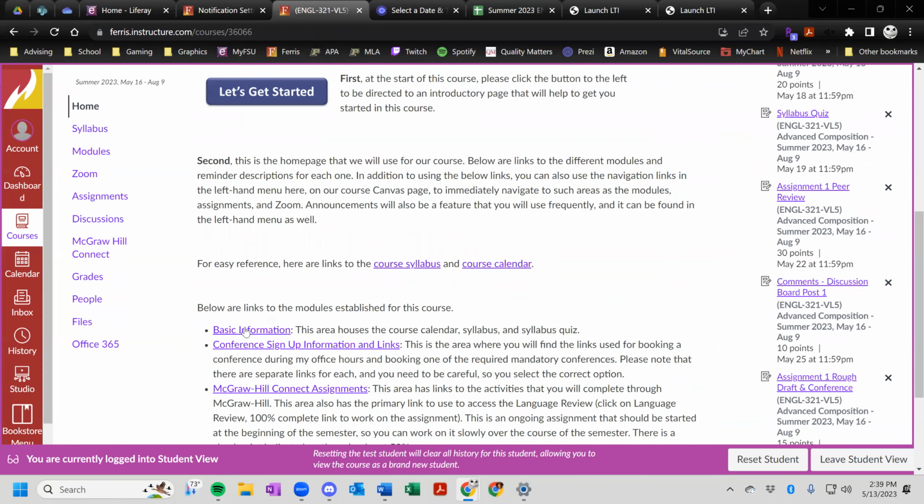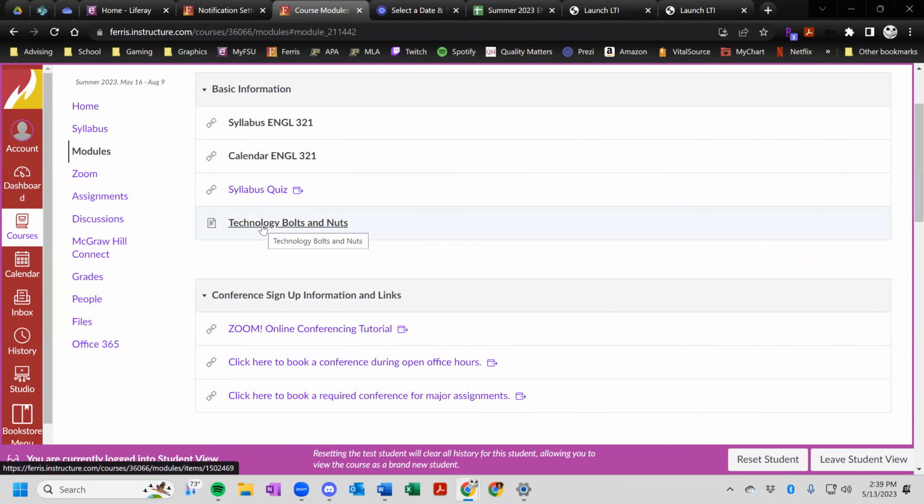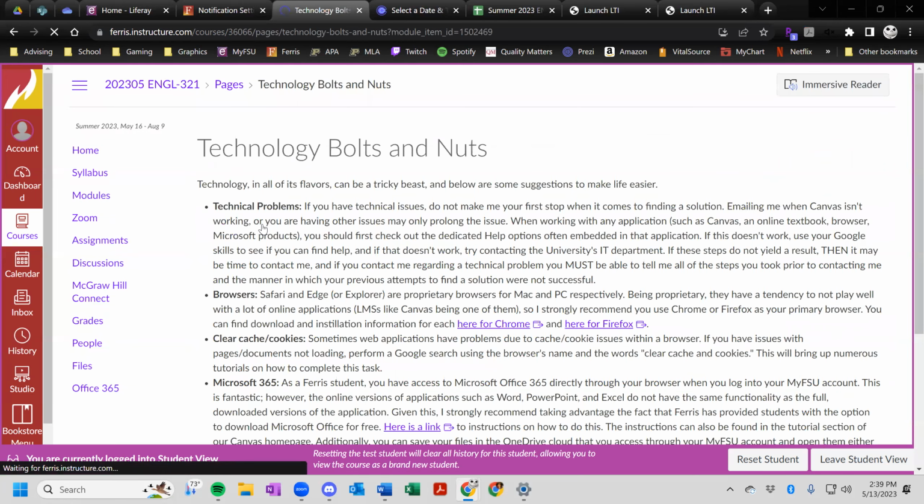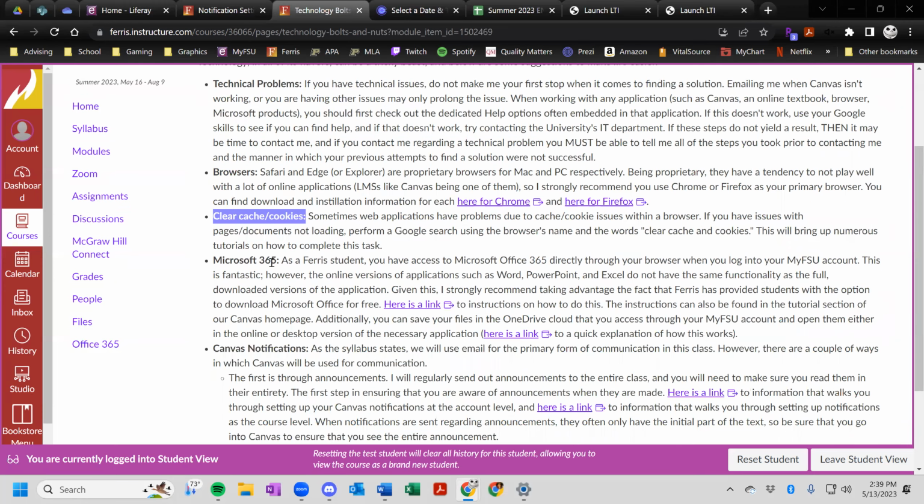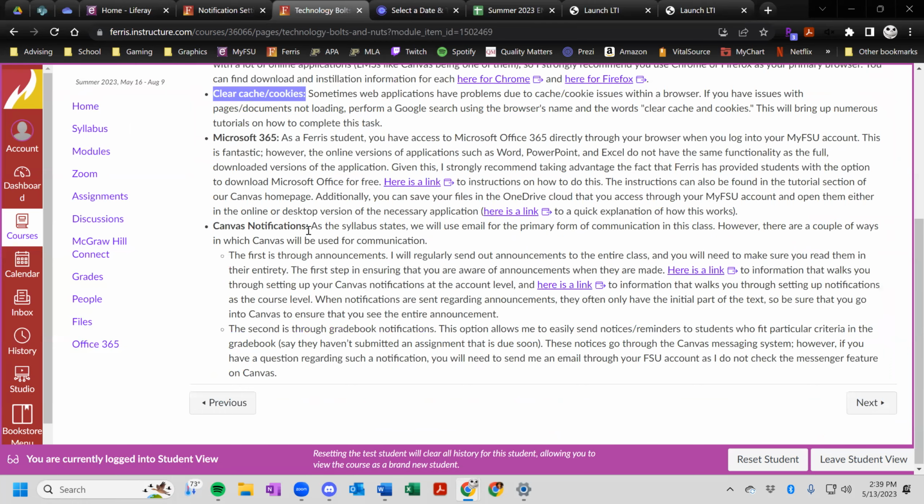Going back here to the basic information section, I have a technology bolts and nuts page, which provides a lot of really important information. Some of it has to do with technical problems, easy ways for you to solve them, browsers that are going to make your life easier, as well as some techniques of clearing cache and cookies, installing Microsoft 365, and how Canvas notifications are or are not used in this class.